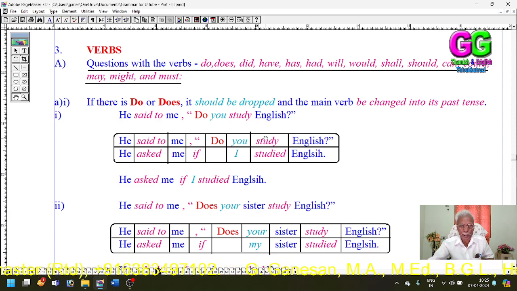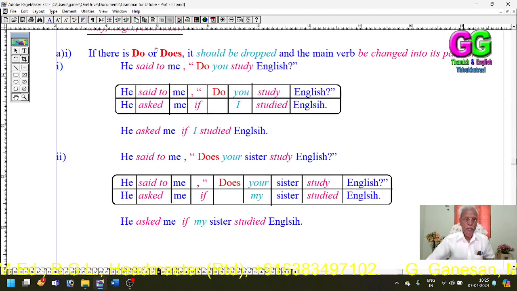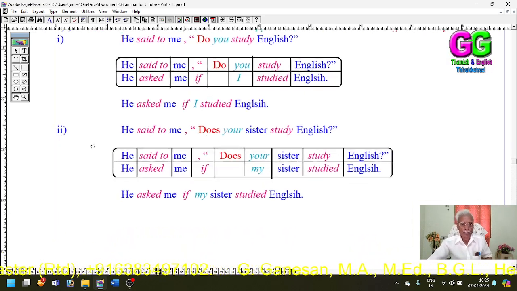Do is dropped, and the verb study has been changed into its past, studied. The subject you, second person, refers to me here, so it has been changed into I. He asked me if I studied English.